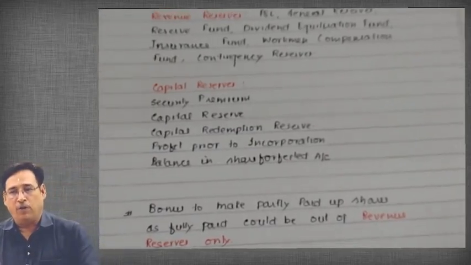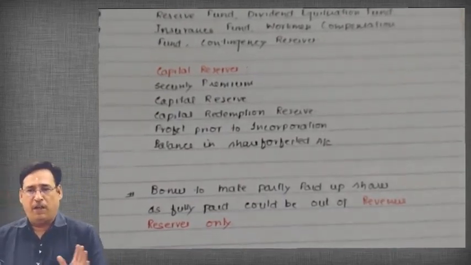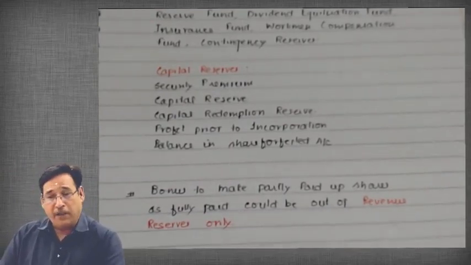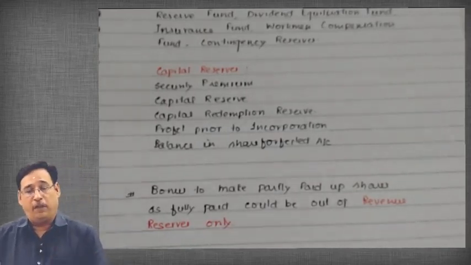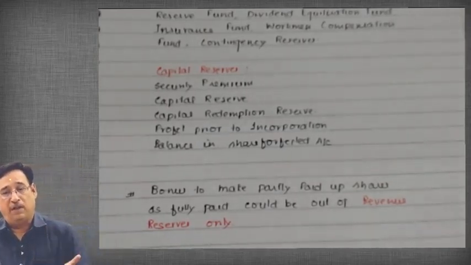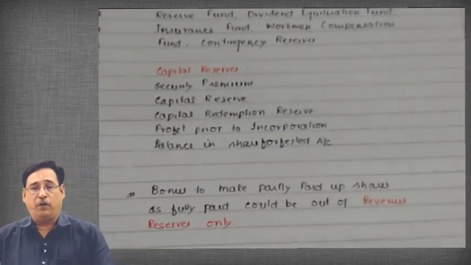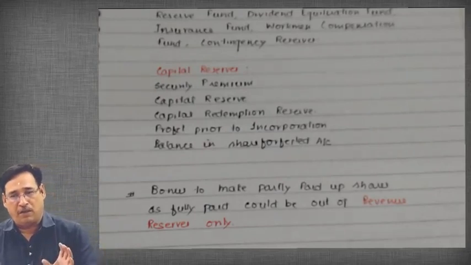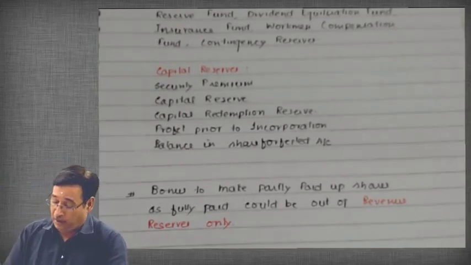We are going to discuss all this at length, so you need not worry on that count. Then bonus to make partly paid up shares can be made only out of revenue reserve. In that case you don't have any alternative; you can only utilize your revenue nature reserves. Is it clear to you? If it is clear, then we move a little further.